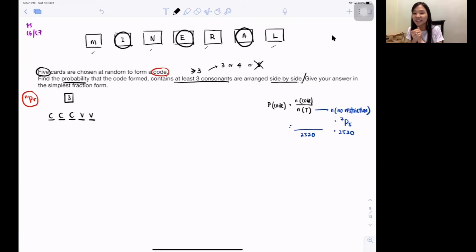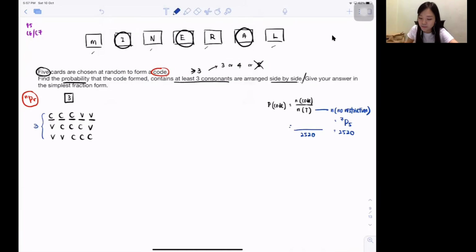Okay. I think you guys understand. So consonant, consonant, consonant. Isn't it 3 consonants all next to each other? Isn't it can be like that? Then actually not a lot of patterns. Very easy one. 3 consonants together. Isn't it can be all the consonants in the middle, vowel like that? Or you can have vowels in front, consonants at the back, also can. Make sense, right? So I realize if I only want 3 consonants, there's exactly 3 patterns. Only 3 patterns. Not very hard.